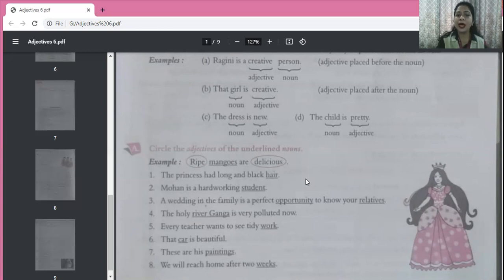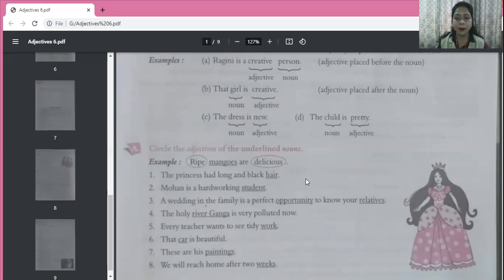Now see this. Mohan is a hard-working student. Now student is a noun which is already given to you. It is already underlined. And now what kind of student? Hard-working student. So hard-working is the adjective. Okay, so please encircle that. Now, third one. A wedding in the family is a perfect opportunity to know your relatives. Okay, so now they have given us two nouns, relatives and opportunity. So let us deal with them one by one.